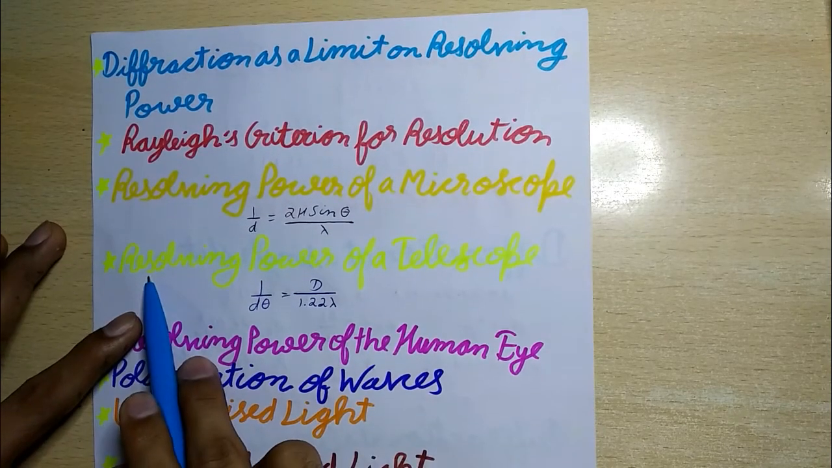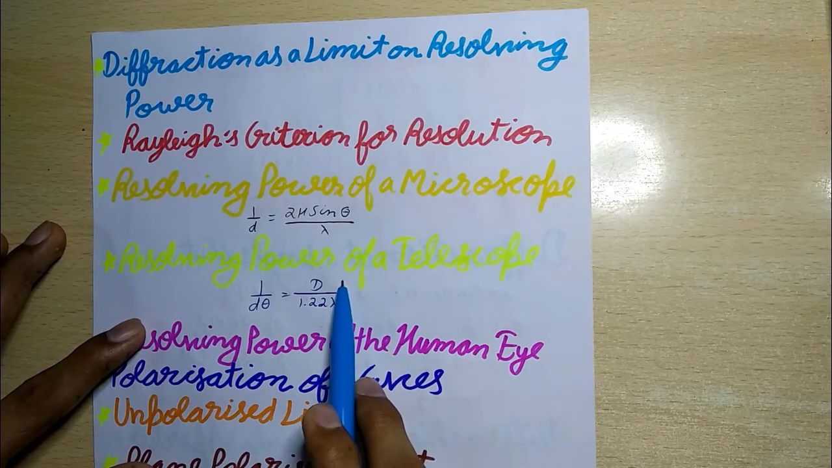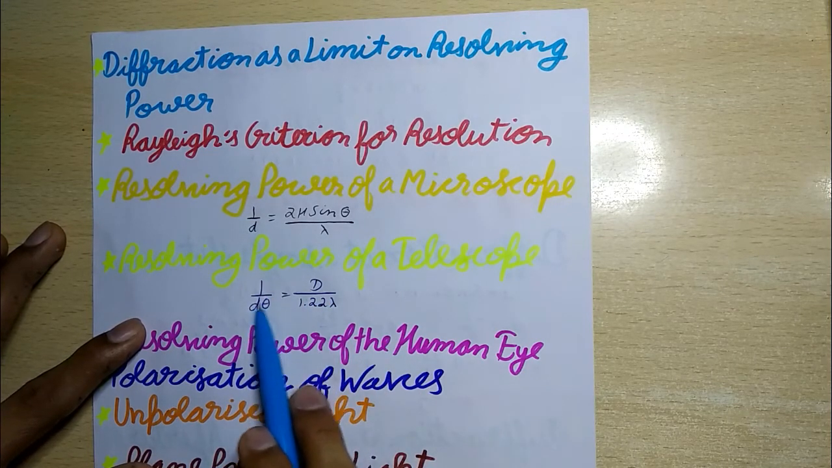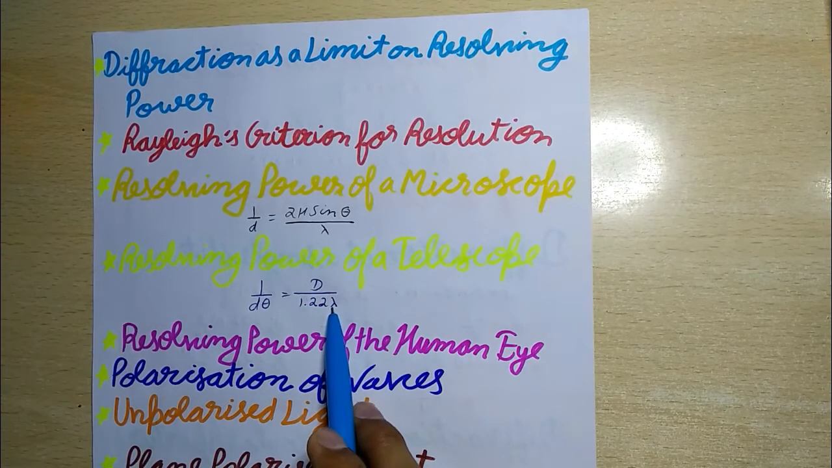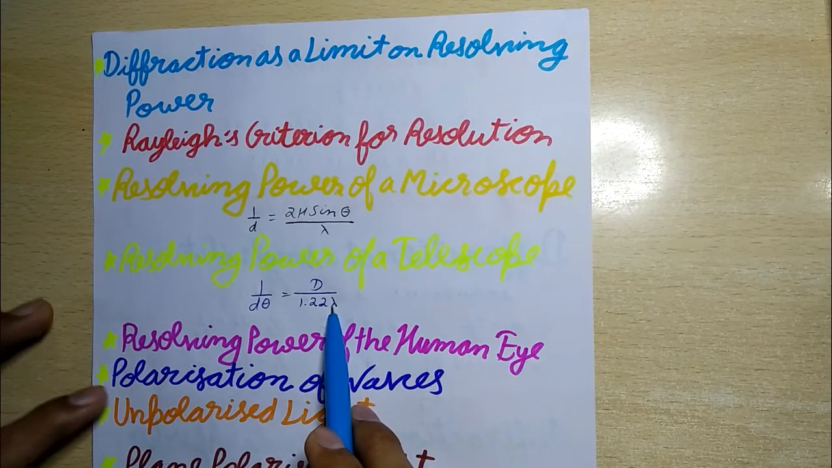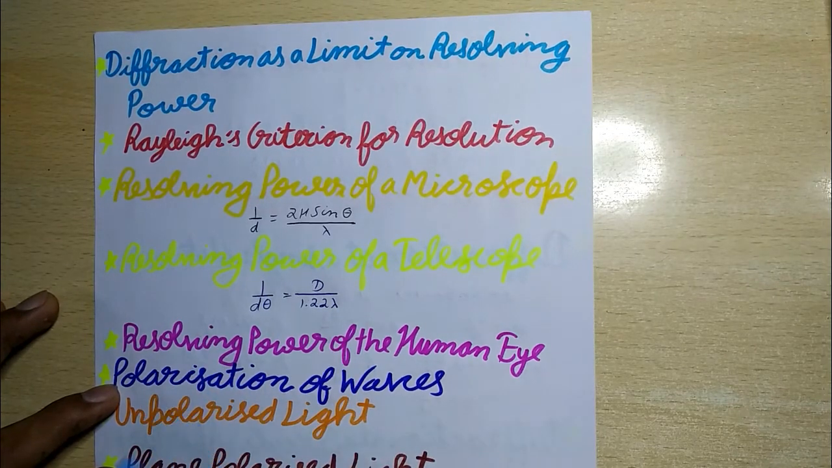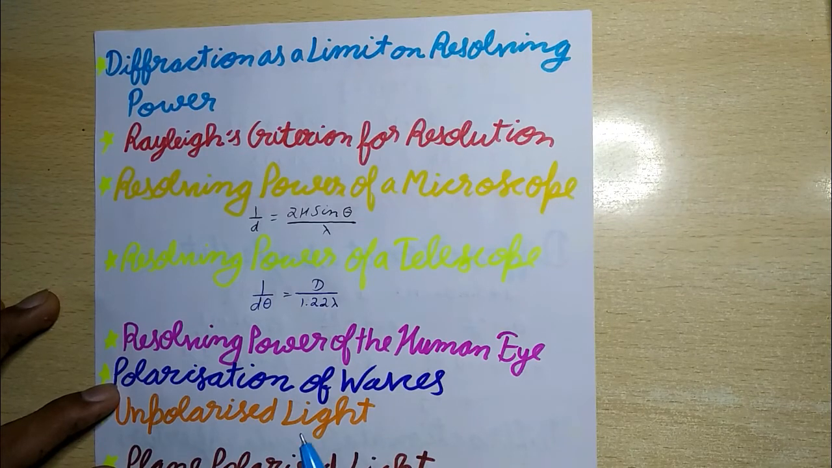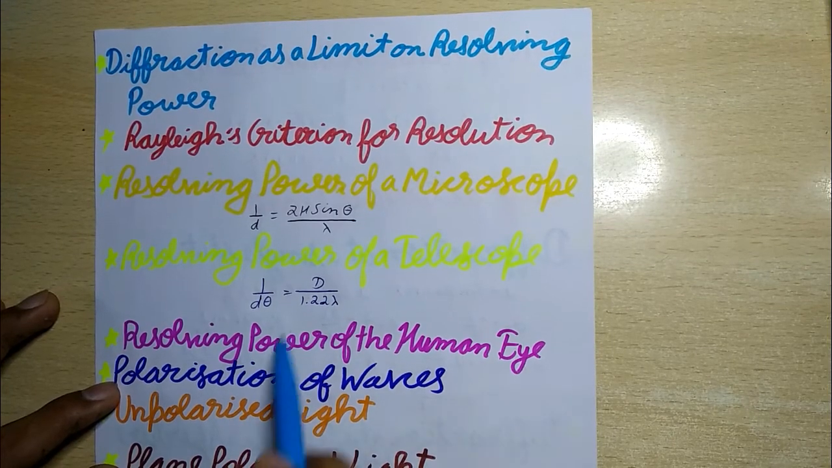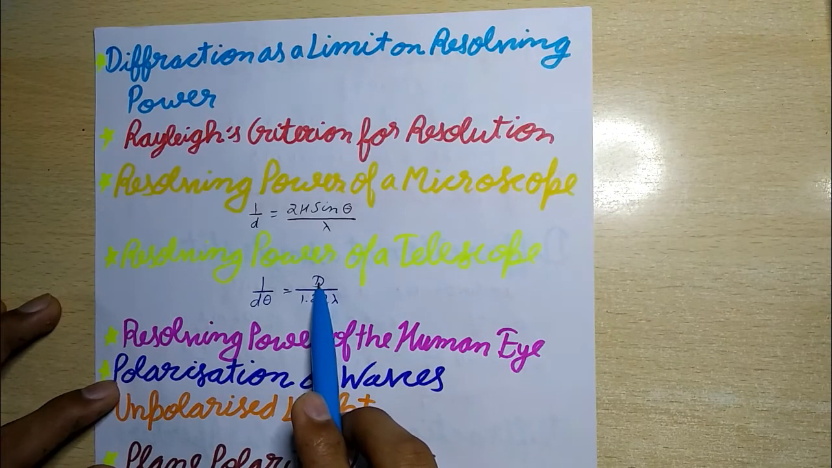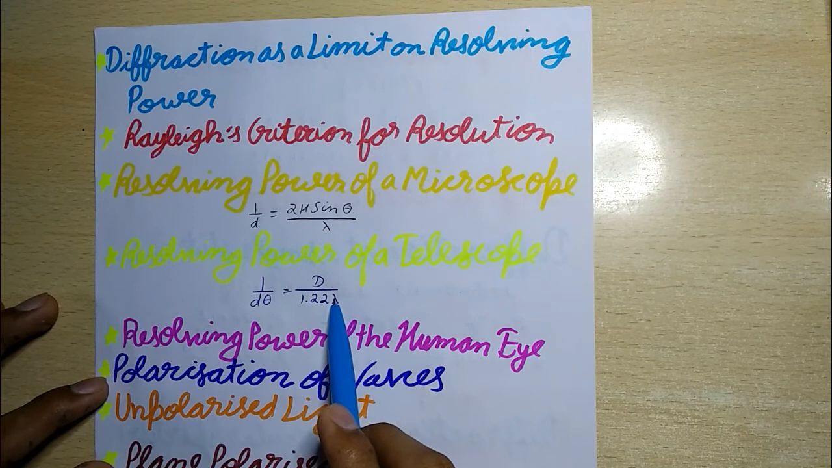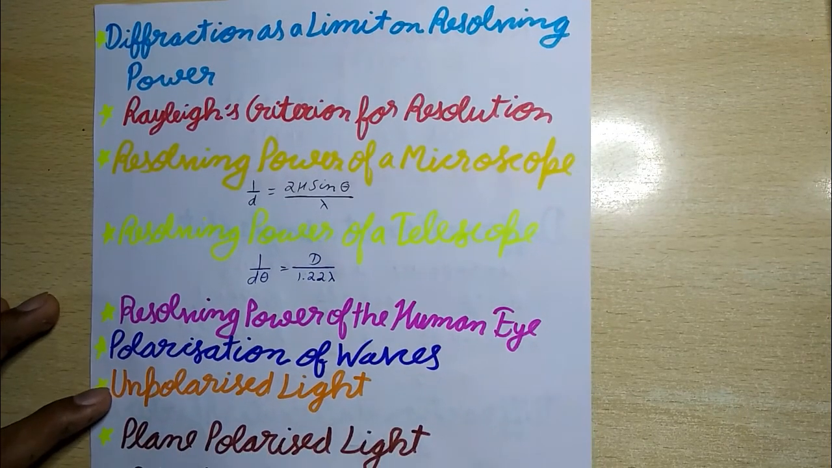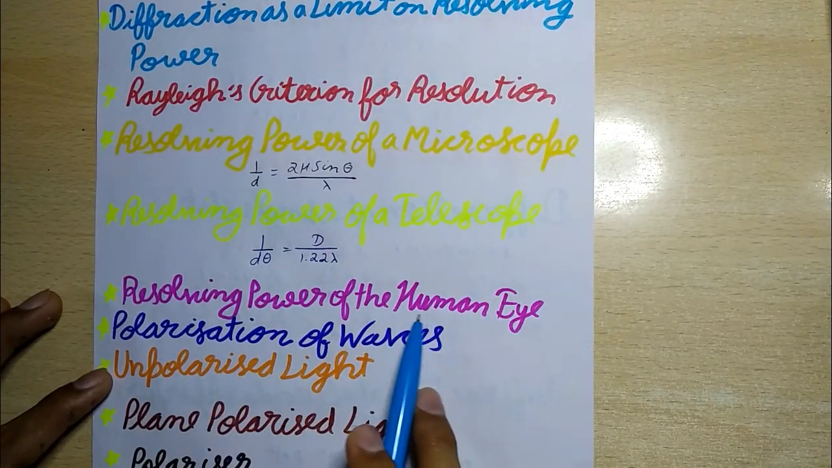Now next is resolving power of a telescope. The resolving power of a telescope equals 1 by d theta, which equals D upon 1.22 lambda. It is defined as the reciprocal of the smallest angular separation, d theta, between two distant objects whose images can be resolved by it. Here D is the diameter of the telescope objective, and lambda is the wavelength of light used. Now next is resolving power of the human eye.